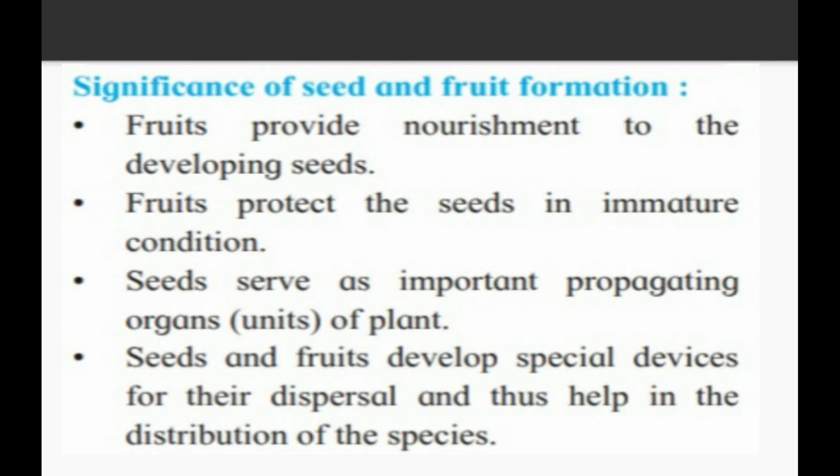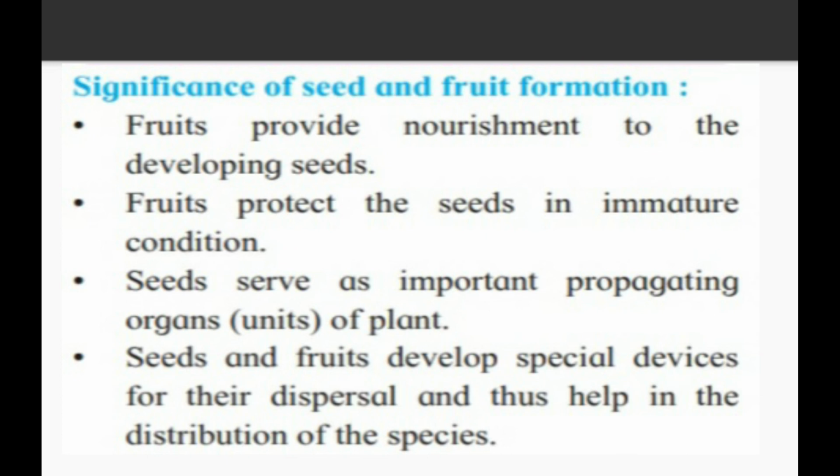So there is significance of seed and fruit formation. First, fruits provide nourishment to the developing seeds. Fruits protect the seeds in immature conditions. Seeds serve as an important propagating organ, that is, the units of the plant. Seeds and fruits develop special devices for their dispersal and thus help in the distribution of the species. So these are the significances of the seed.